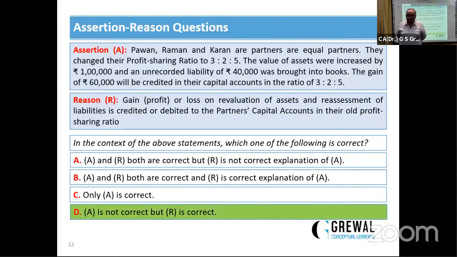Gain or loss on revaluation of asset and reassessment of liability is credited or debited, so the reason is correct. Yes, D is the correct answer. A is not correct, but reason is the correct option. These are the questions. Next.